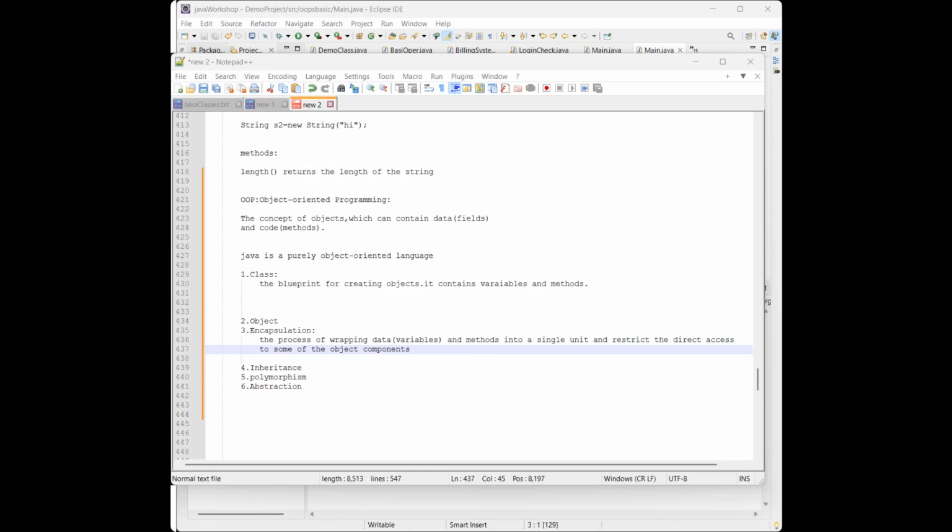I gave the example, right? It's like a tablet, like a capsule. We don't see whatever chemical or drug is in that particular capsule. We only use the capsule as a whole. We just directly take that capsule, but we don't know what drug is placed in it.